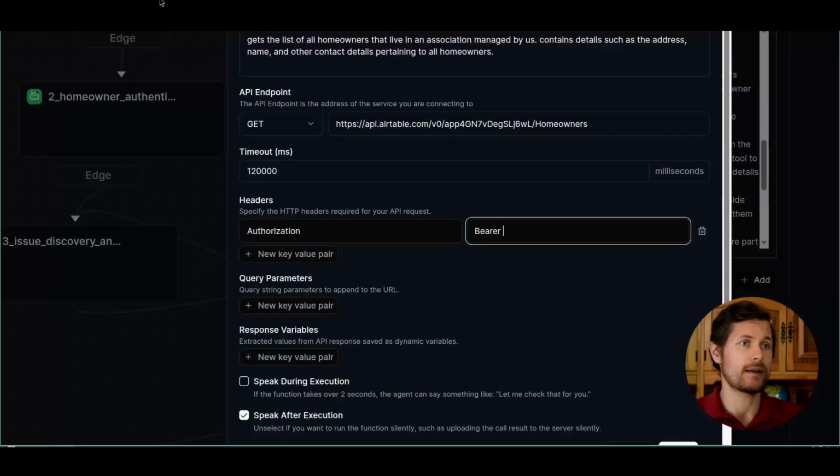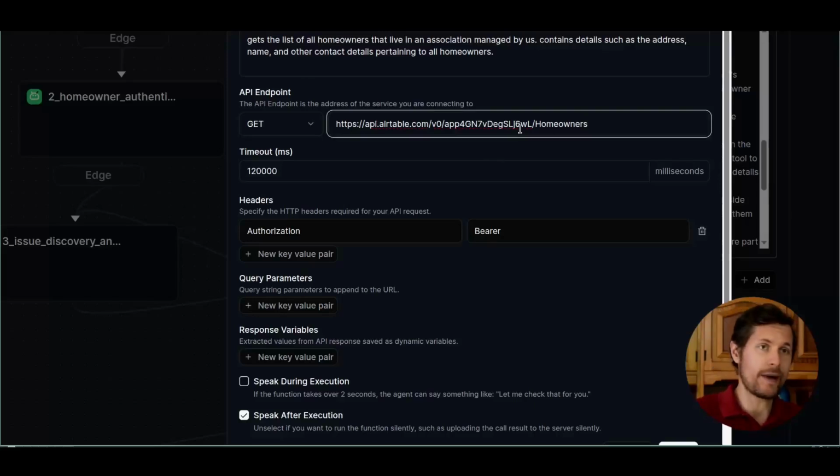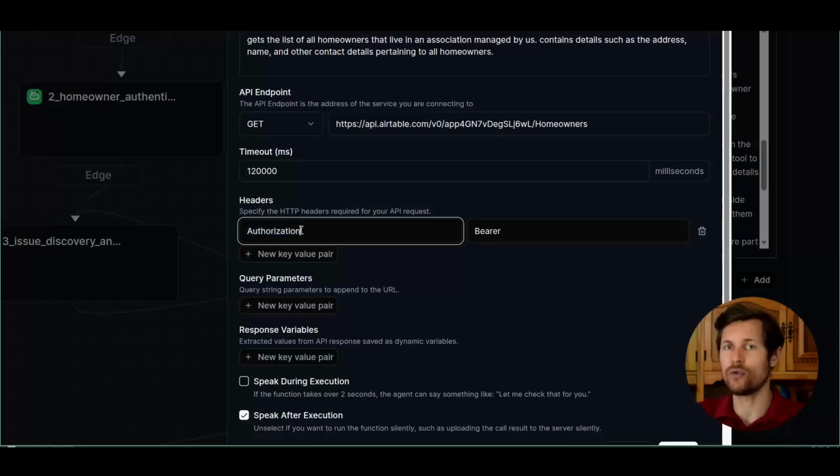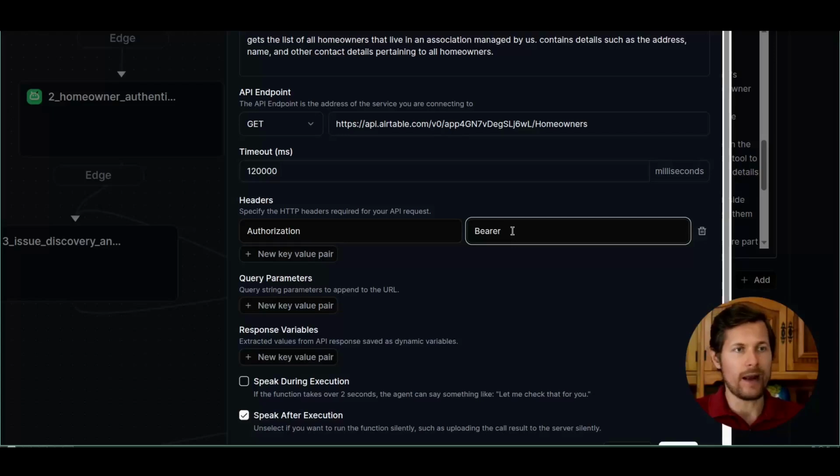And I copy it and I go back to Retell, and I've already pasted this here. So this is the exact same string. And then we need to go to headers, and you click new key value pair, and we need the authorization. Means we need to tell Airtable that it's us. It's like a password. And then it's called Bearer and then a code. So this code is the API key, and I get this by going back to